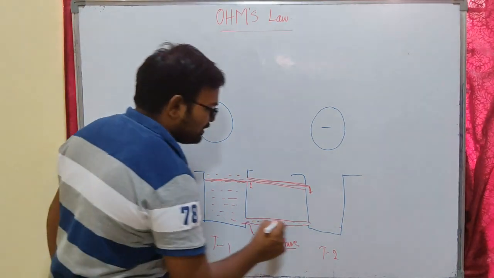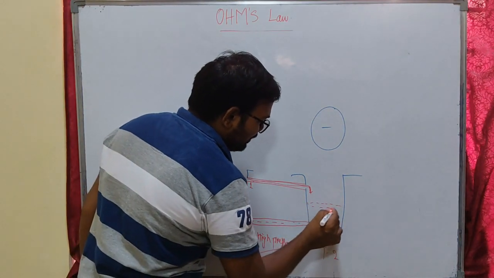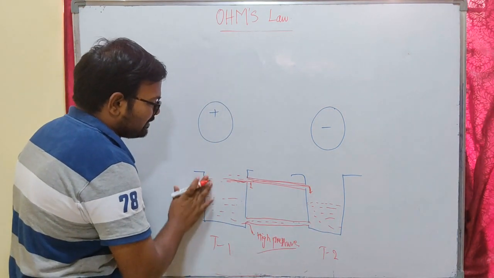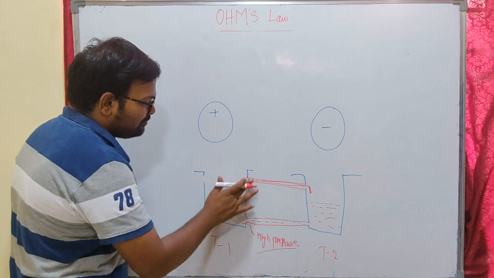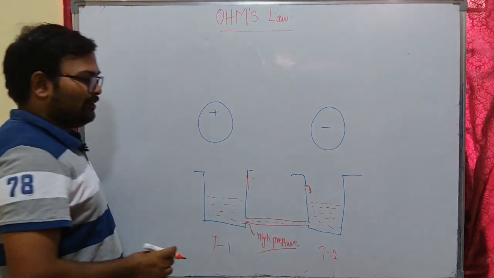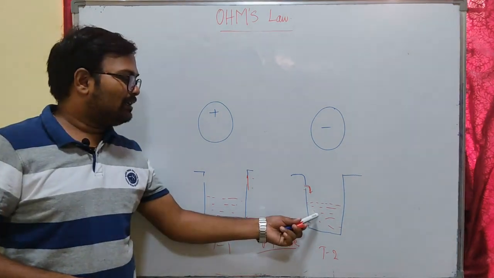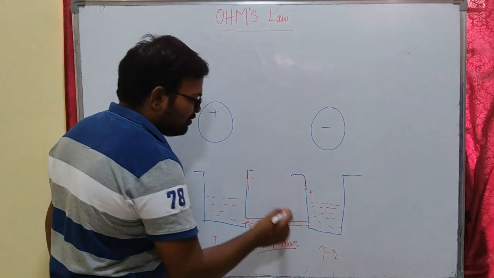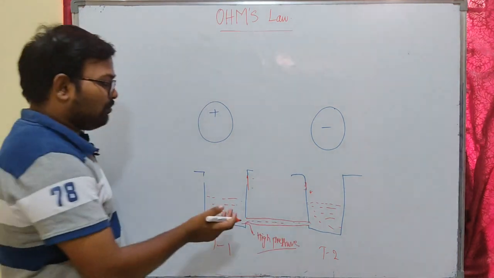That means the water will start flowing and it will fill until there is an equal amount of water in both the tanks. So after the tank 1 water and tank 2 water are equal, the water will stop flowing. There will be no flow of water because there is no pressure difference.